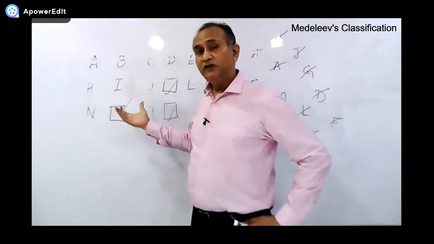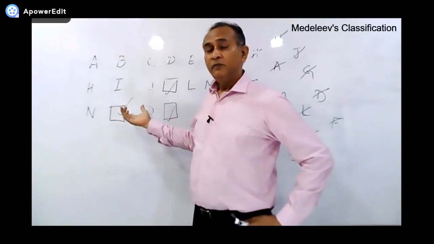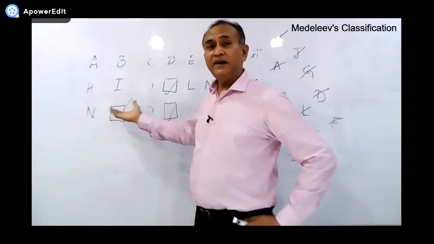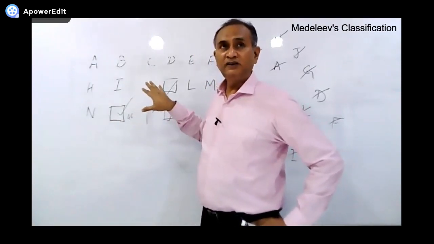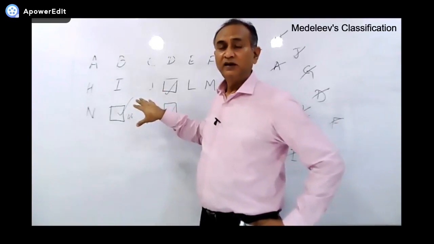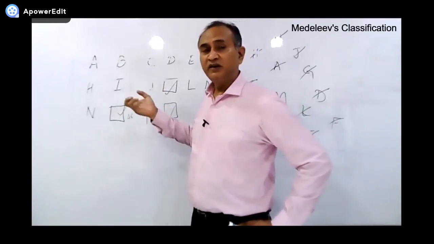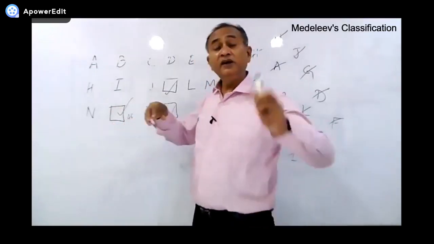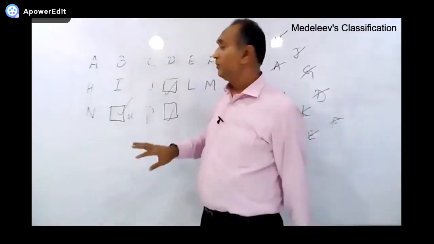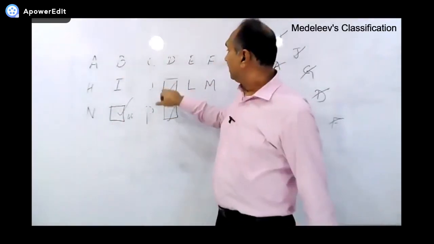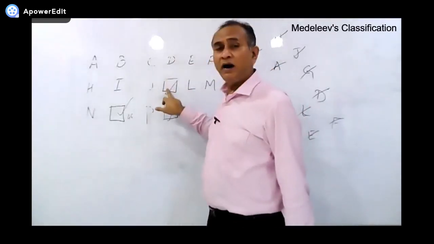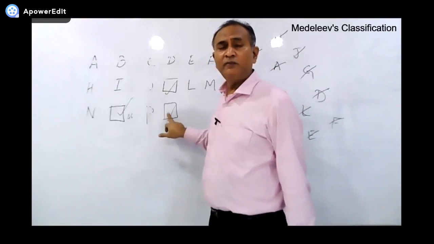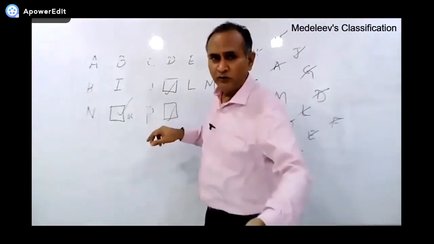And what was his thought? He predicted that some elements would be discovered in these vacant blank spaces. Later on, his prediction came true. He even named those undiscovered elements. Like this one, as you will see on the screen, he called them Eka boron, Eka aluminum. Eka means below.